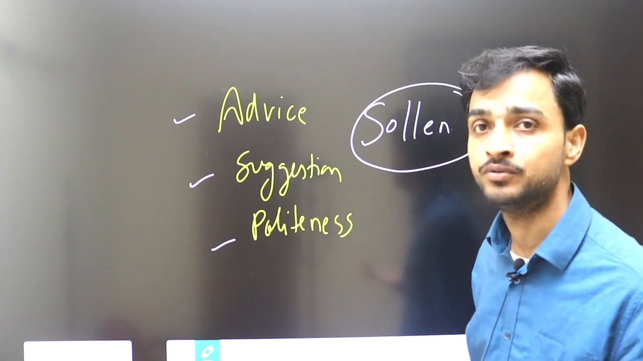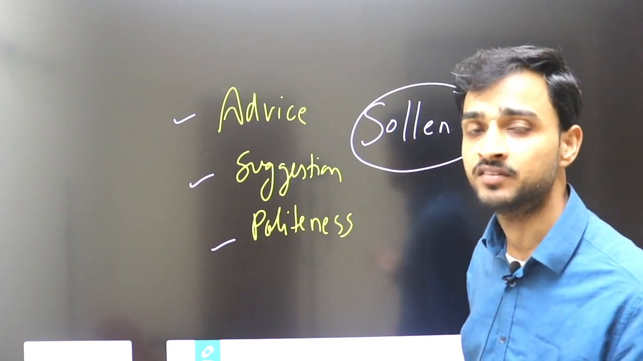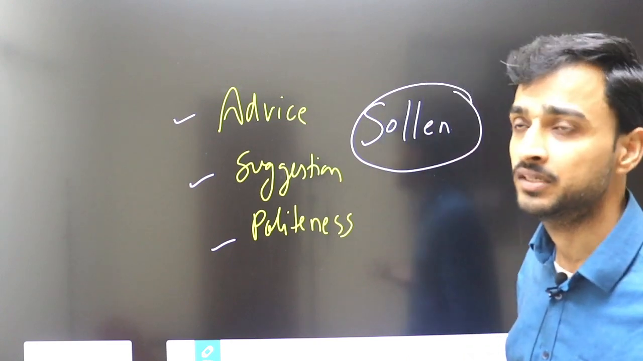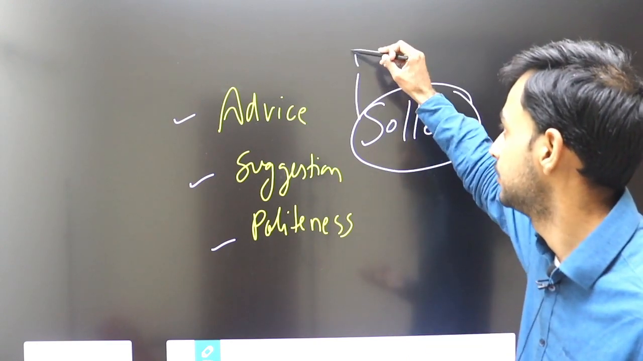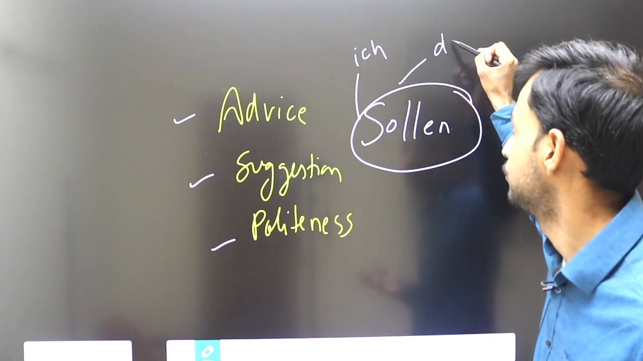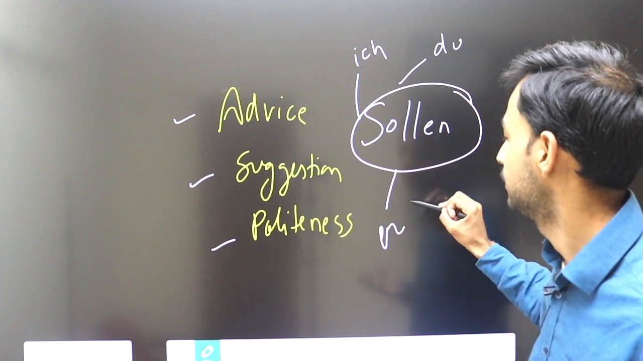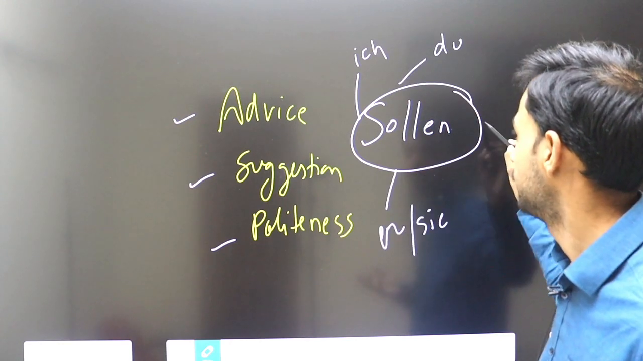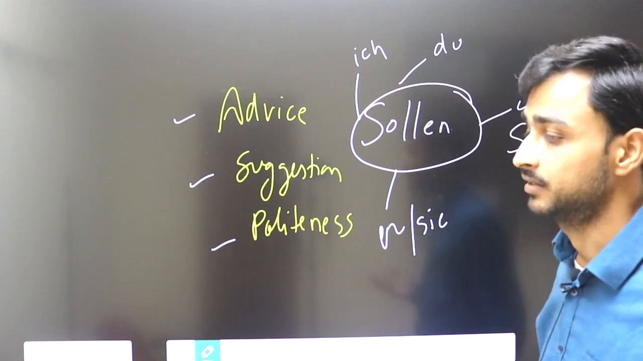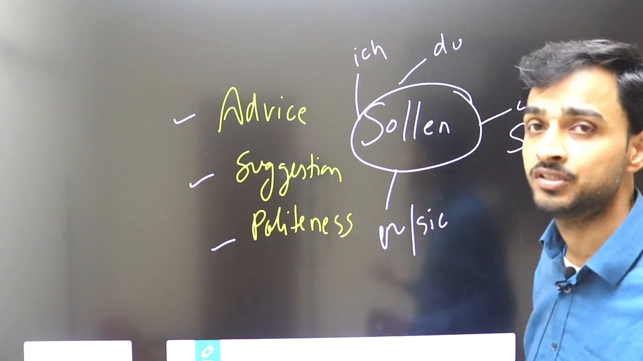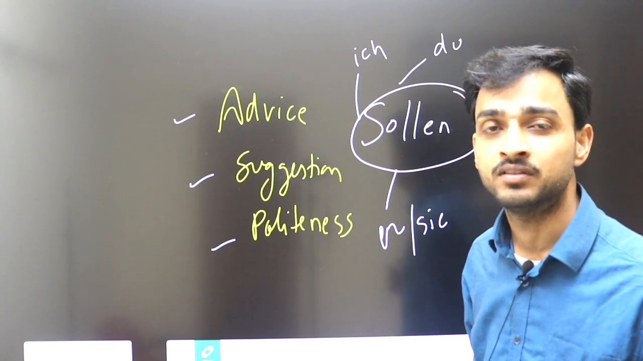I have told you the conjugation of modal verb, it depends upon subject. There are different subjects, like ich, first person, du, second person, er, sie, and we have plural, wir, and capital Sie, etc. So these are subjects. Conjugation is different as per the subject.